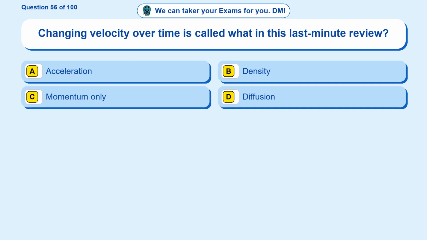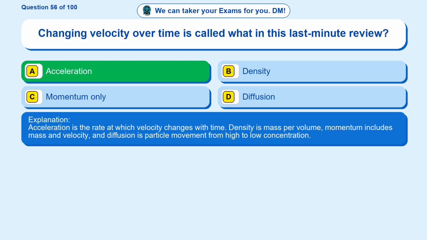Question 56. Changing velocity over time is called what in this last-minute review? Option A, acceleration. Option B, density. Option C, momentum only. Option D, diffusion. The correct answer is option A, acceleration.